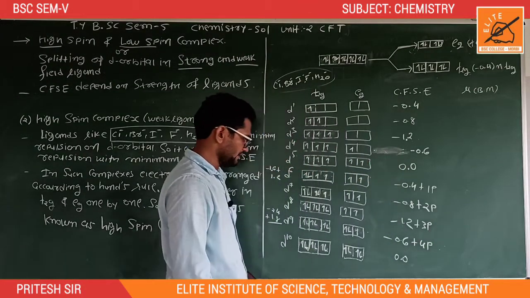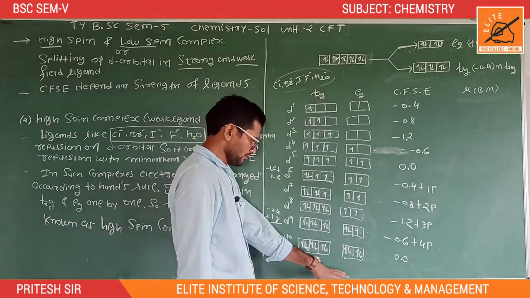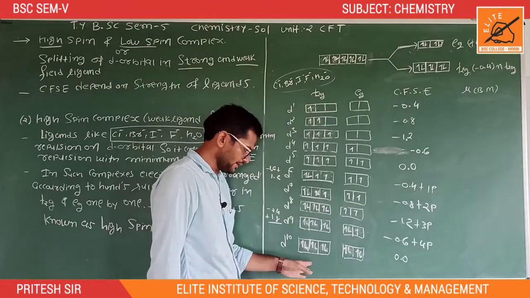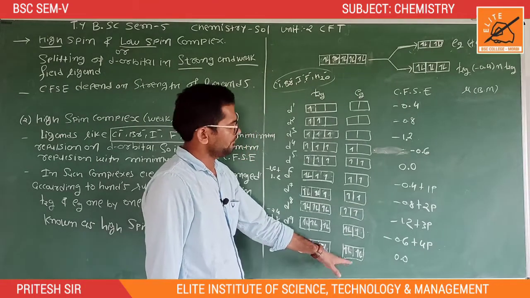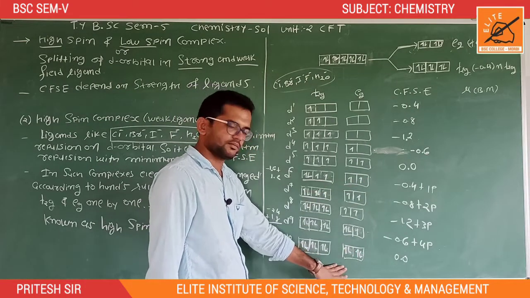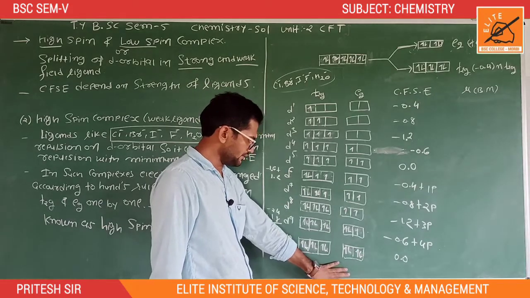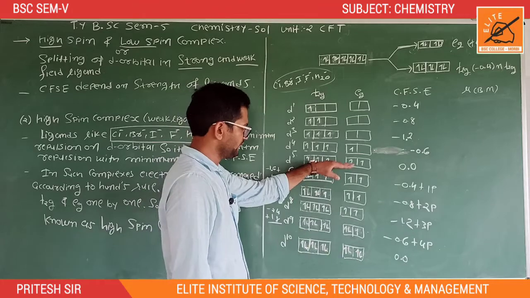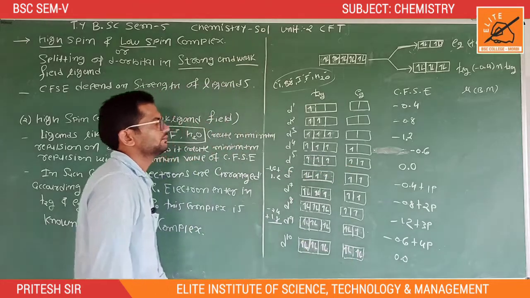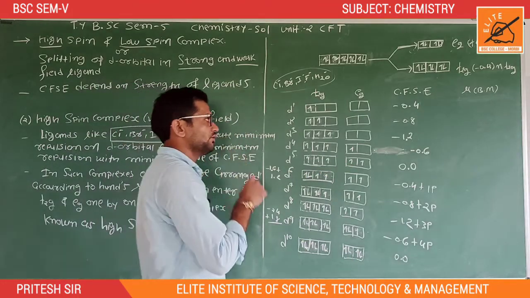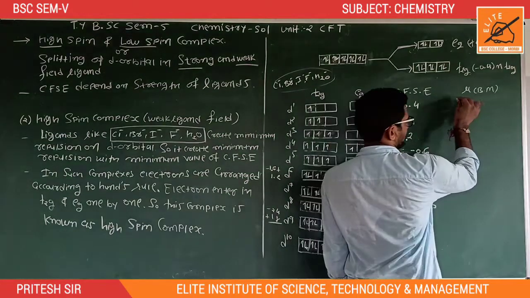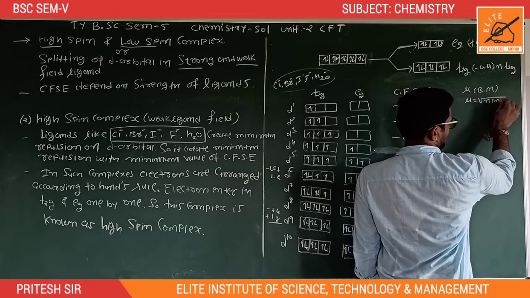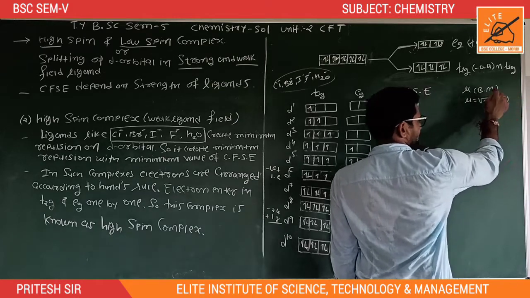And here the value of CFSE is 0, because minus 0.4 into 6 is equal to minus 2.4, plus 4 electrons in Eg, which means plus 2.4. So overall the value in a d10 system is 0.0, same as d5. Okay, so now the value of mu is equal to under root n into n plus 2. It indicates magnetic moment and the unit is Bohr magneton.